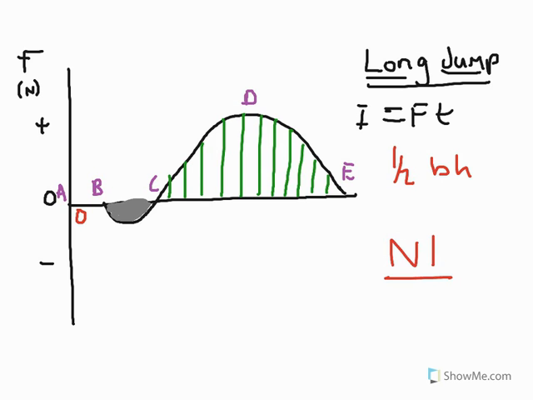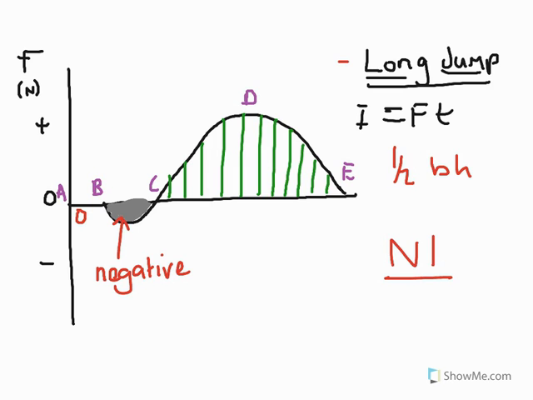But if we now look at B through to C, the grey area highlighted on the curve here, this time we would describe this impulse as negative. We can assume in this particular performance of the long jump that the negative impulse is in some way the performer accelerating downwards.